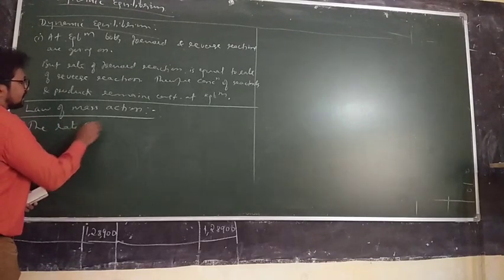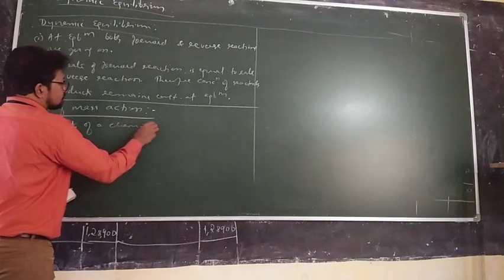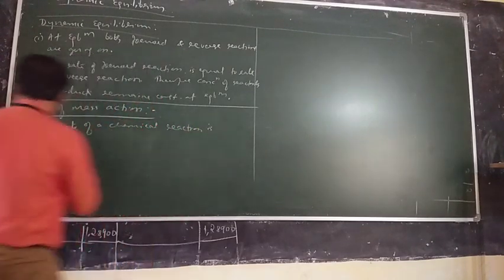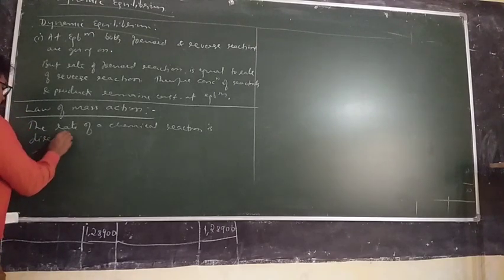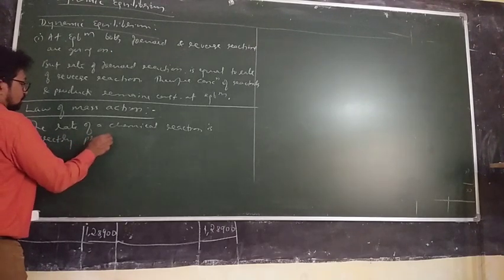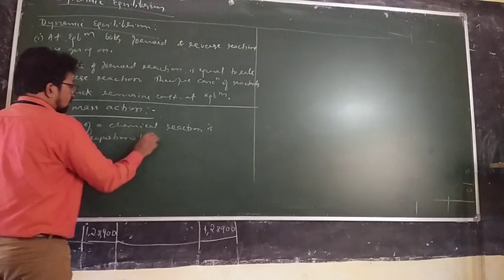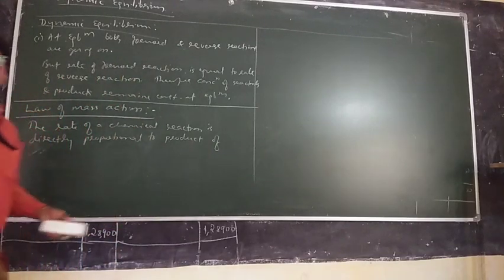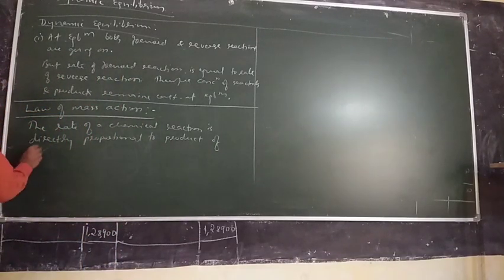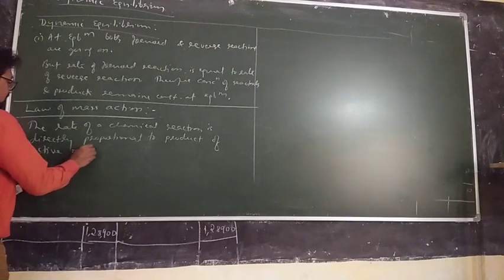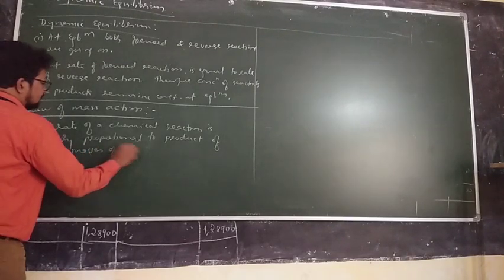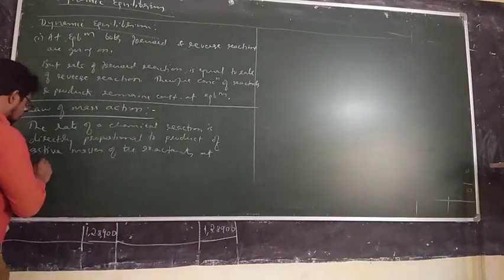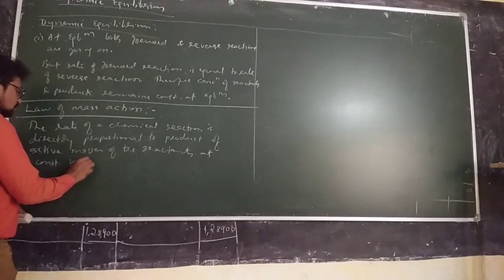The rate of a chemical reaction is directly proportional to the product of active masses of the reactants at constant temperature.